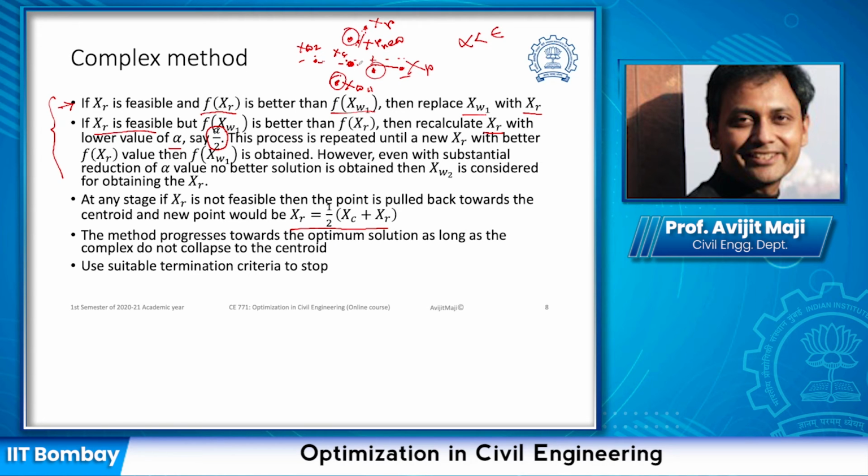So to summarize, if we have the objective function with n variables, we need to create a point cloud of k points, where k is greater than or equal to n plus 1. This point cloud we have to develop one by one.